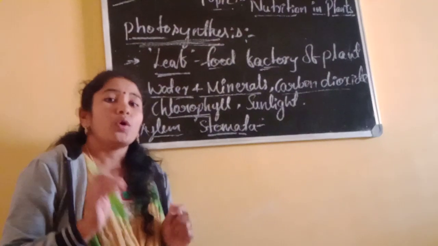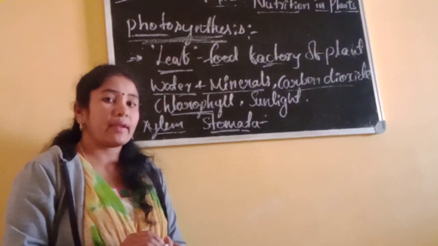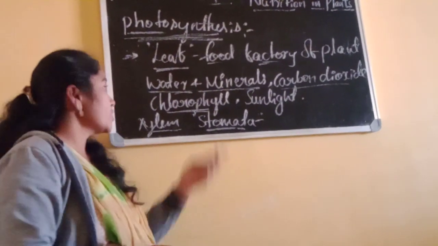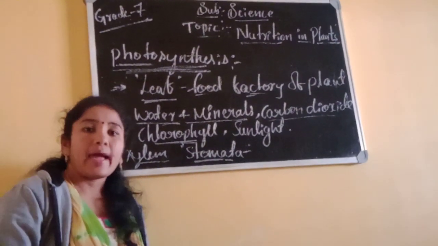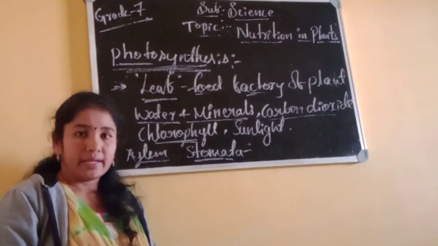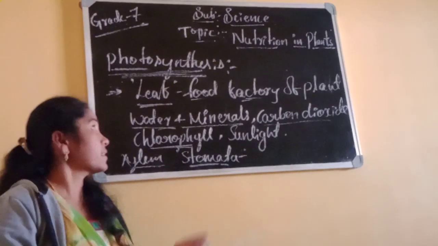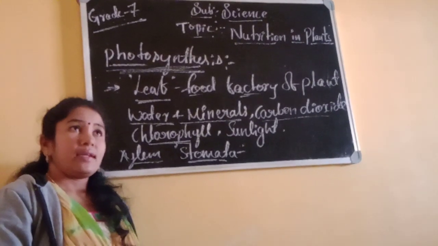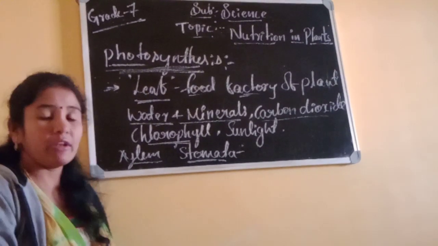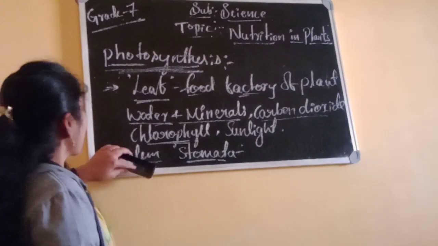Plants prepare their own food by using carbon dioxide, chlorophyll, sunlight and water and minerals. This process is called photosynthesis.